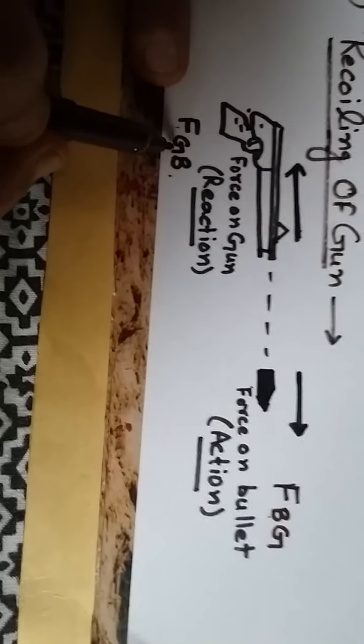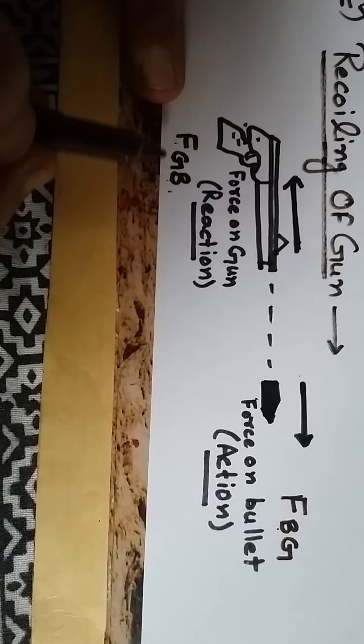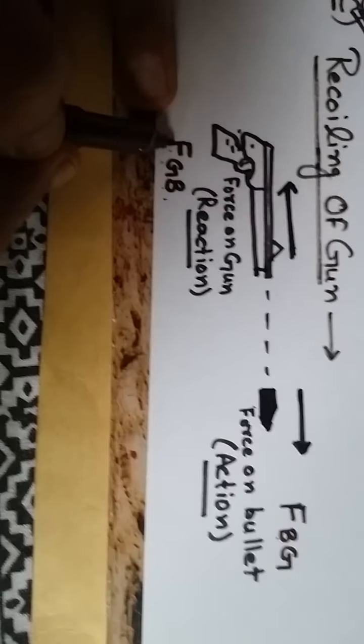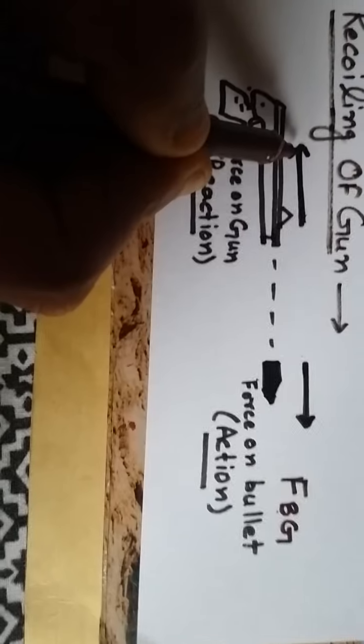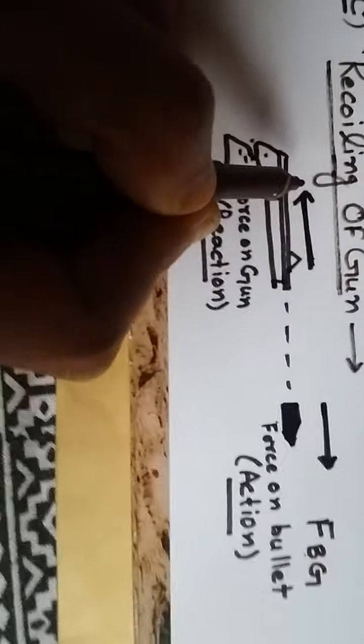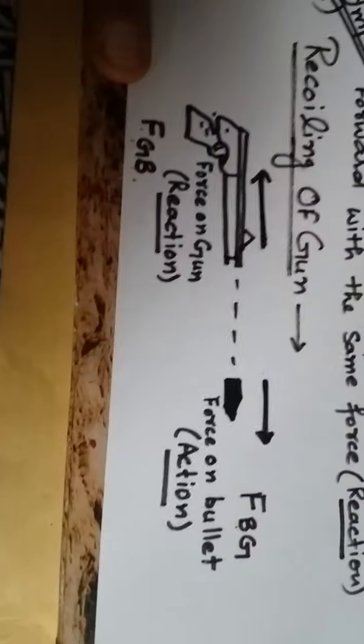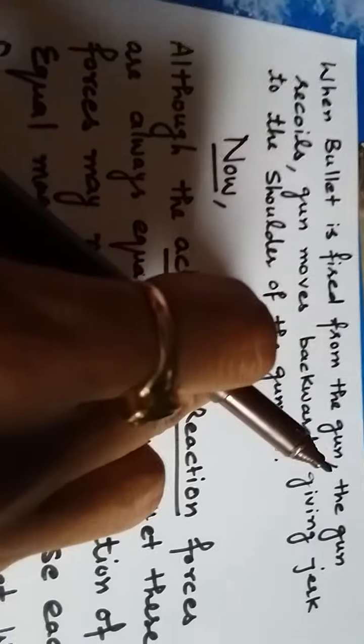Again, the bullet is applying force on the gun, so the object on which it acts is written first: force on gun by bullet, and it is in backward direction. That is why the gunman feels a jerk, which is called recoil. When the bullet is fired from the gun, recoil means the gun moves in backward direction, giving a jerk to the shoulder of the gunman.